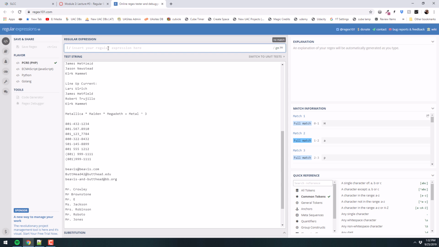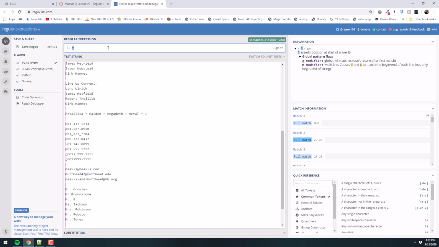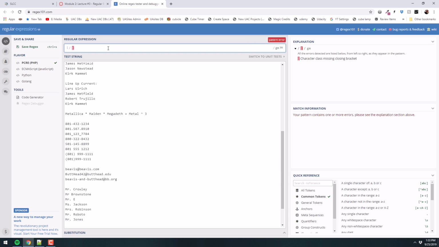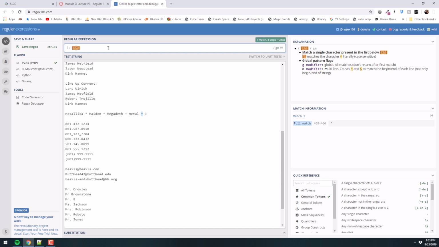Well, I could start off just like this, and it doesn't seem to do anything, right? Because caret has a special meaning. What if I put it in the brackets? Well, it's saying, don't find the stuff that's in the brackets. There's nothing in the brackets, so it's just kind of sitting there, right? What if I escaped it? There we go. On this handout, there's a list of things you'll have to escape. So we're escaping that caret, and it's going to find the caret, right?